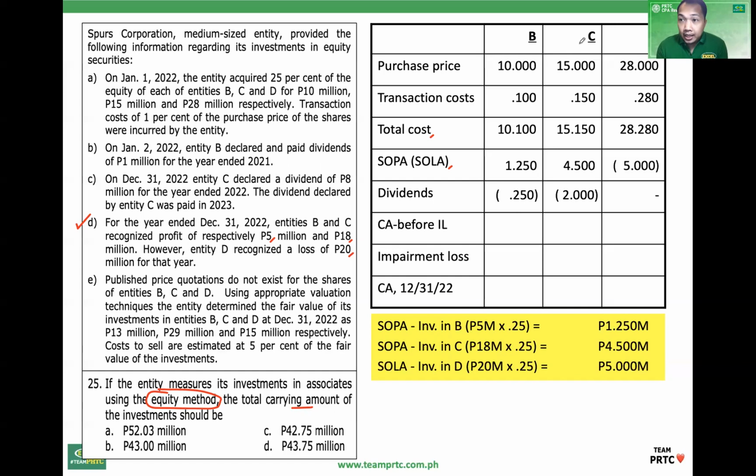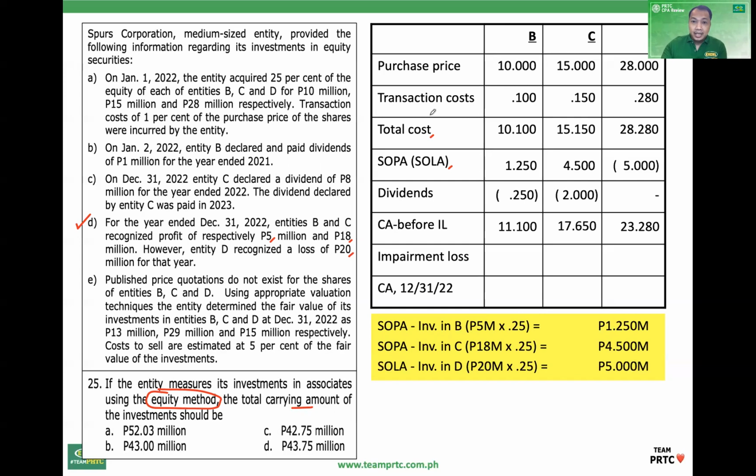Okay. CA, before impairment loss, using equity method. Okay. Cost plus the SOPA minus the SOLA minus the dividends. So, carrying amount. B, C, D. Okay. So, cost model and equity method subject to impairment.